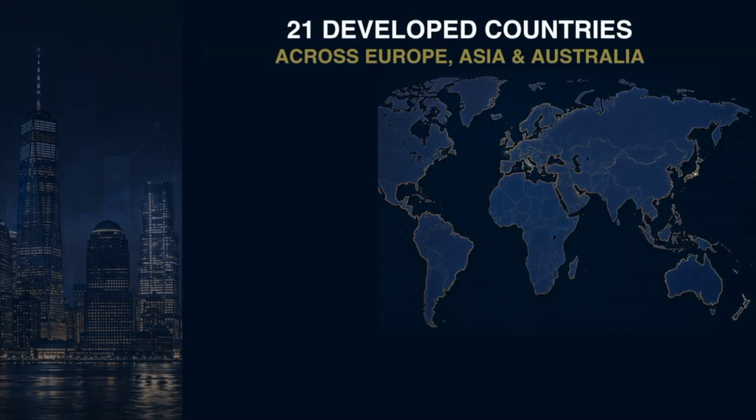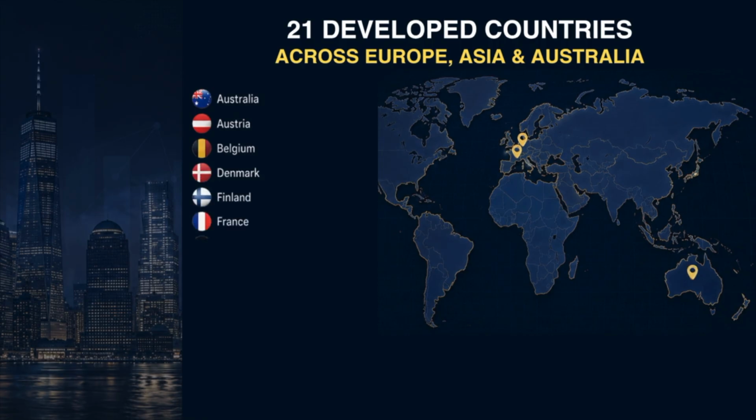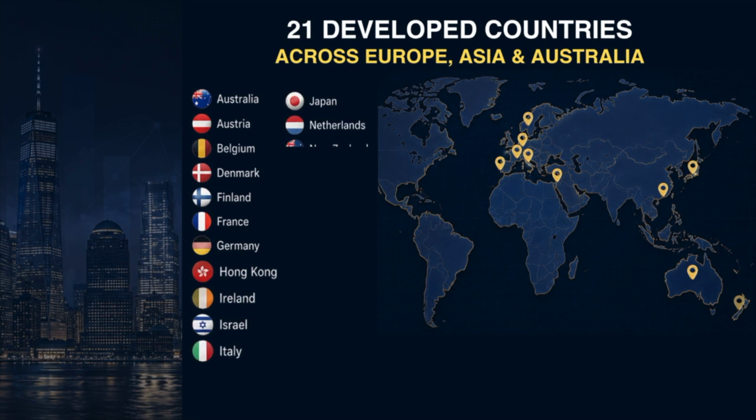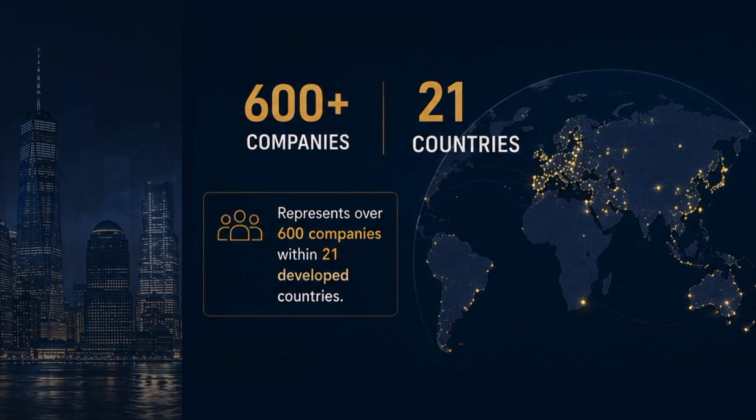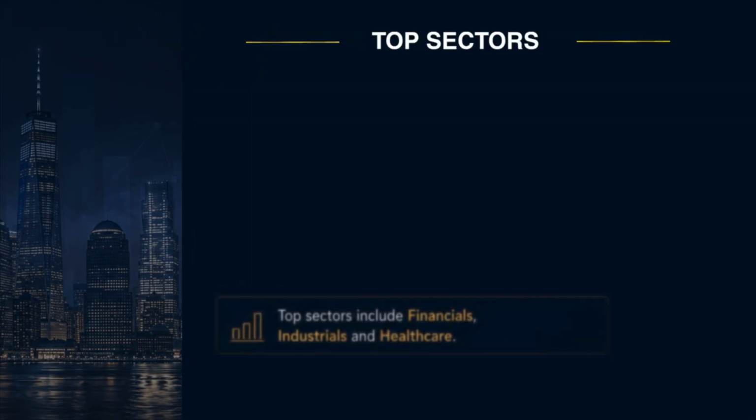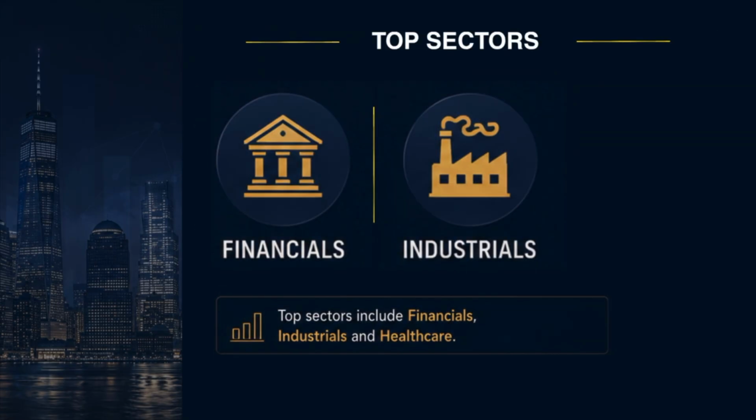The MSCI EAFE index consists of the following developed country indices: Australia, Austria, Belgium, Denmark, Finland, France, Germany, Hong Kong, Ireland, Israel, Italy, Japan, the Netherlands, New Zealand, Norway, Portugal, Singapore, Spain, Sweden, Switzerland, and the UK. All right, that's a lot. Within these 21 countries, there are over 600 companies, and the top sectors include financials, industrials, and healthcare.